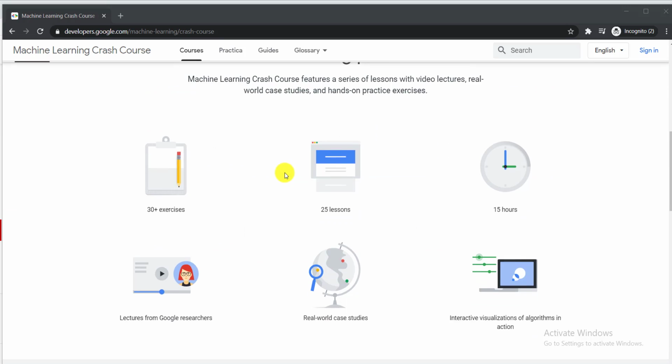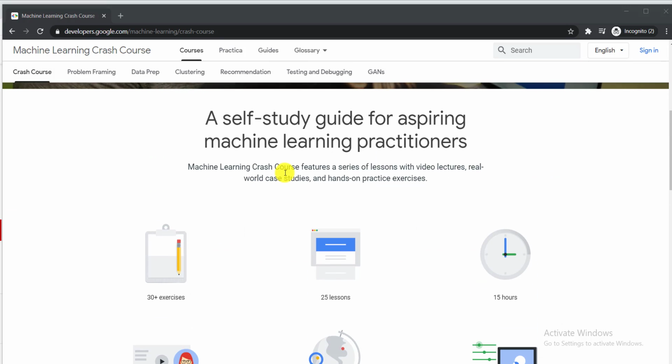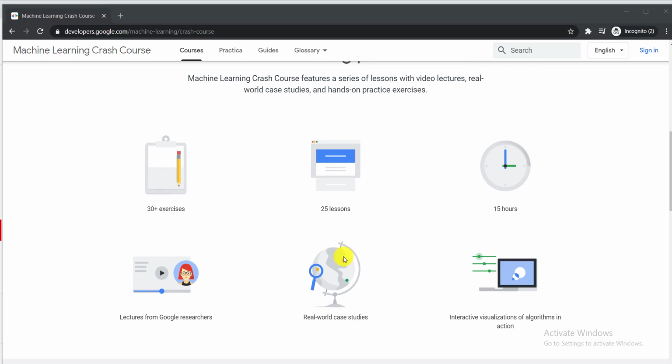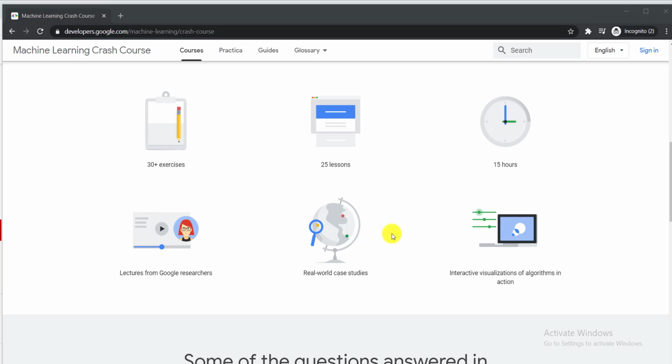Okay, so at first we should have some overview of the course. This course contains 30 plus exercises and 25 lessons. The total duration of this crash course is 15 hours. You will get your lectures from Google researchers, and you will get some real world case studies. There will be some interactive visualization of algorithms in action.